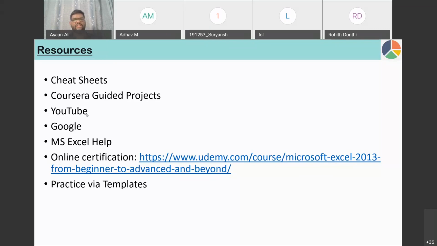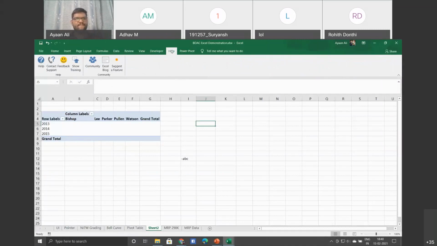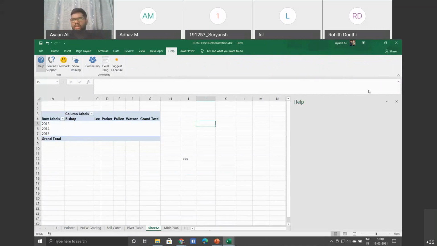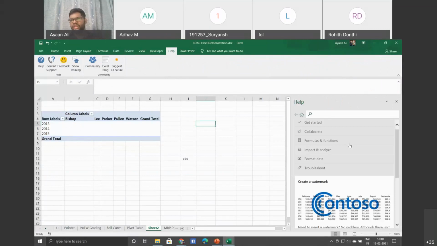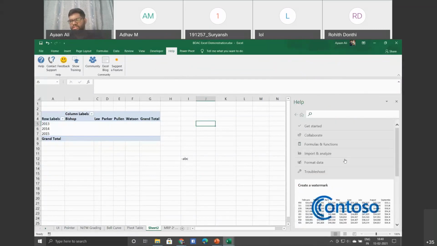Another resource can be Excel help. Here, if you see the help bar, you'll have so many Q&A things. You can type whatever doubt you have.